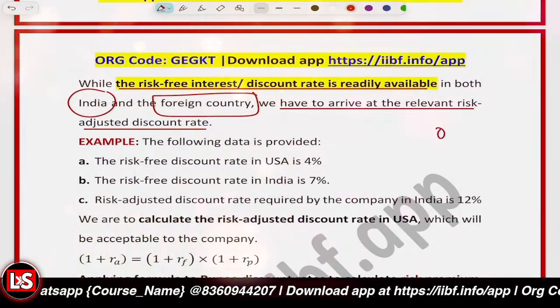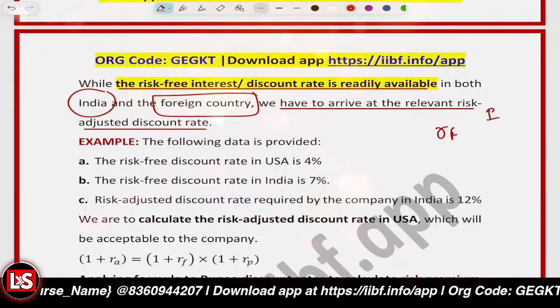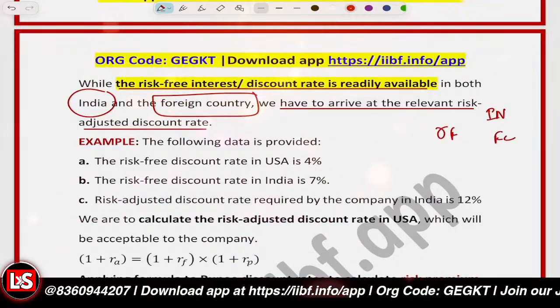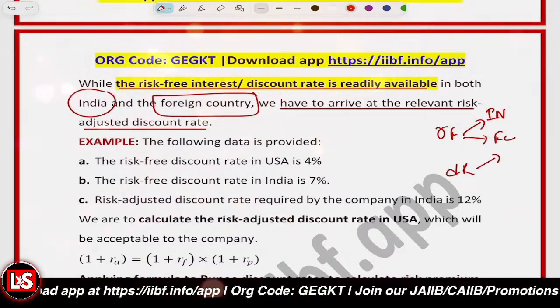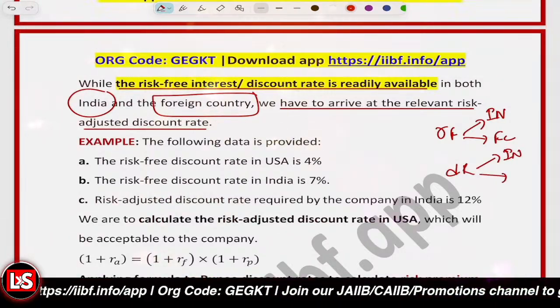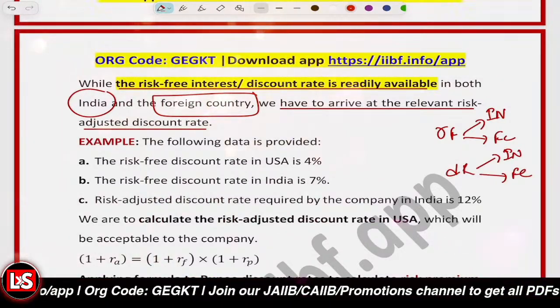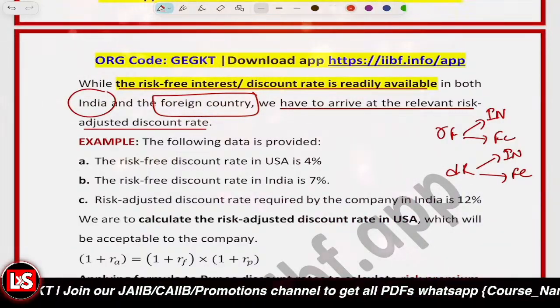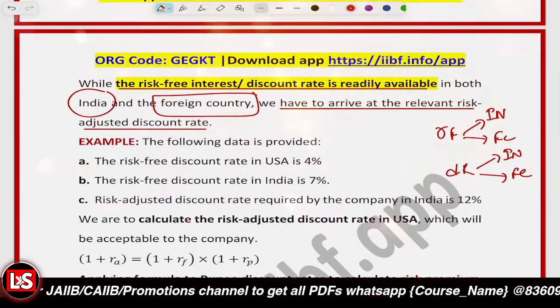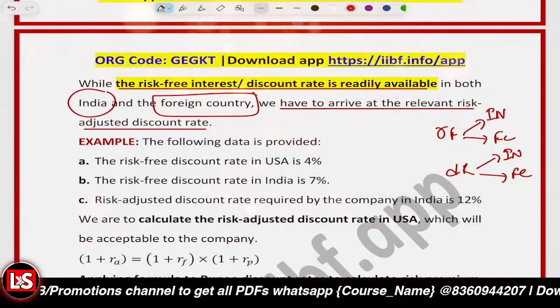So we are to calculate the risk-free return for both India and the foreign country, and we are to calculate the discount rate for India and for the foreign country. Okay, getting the idea?